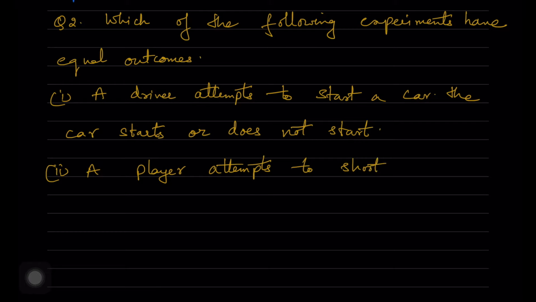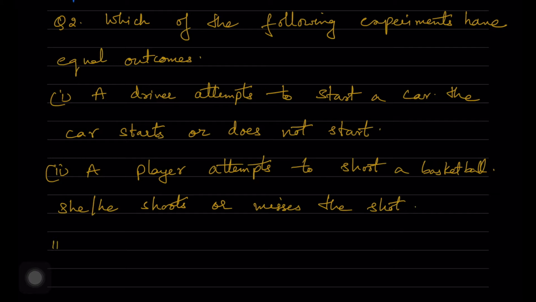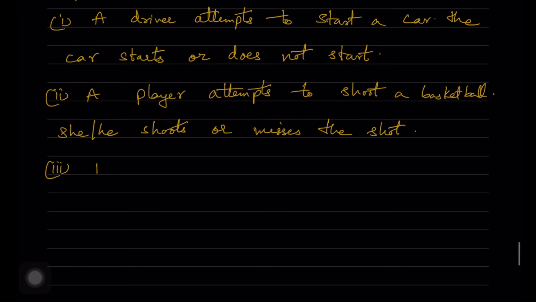A player attempts to shoot a basketball. He or she shoots or misses that shot. Over here also we have to see whether it misses or hits, whether they are equally likely. Then in the third one, a trial is made to answer a true or false question.